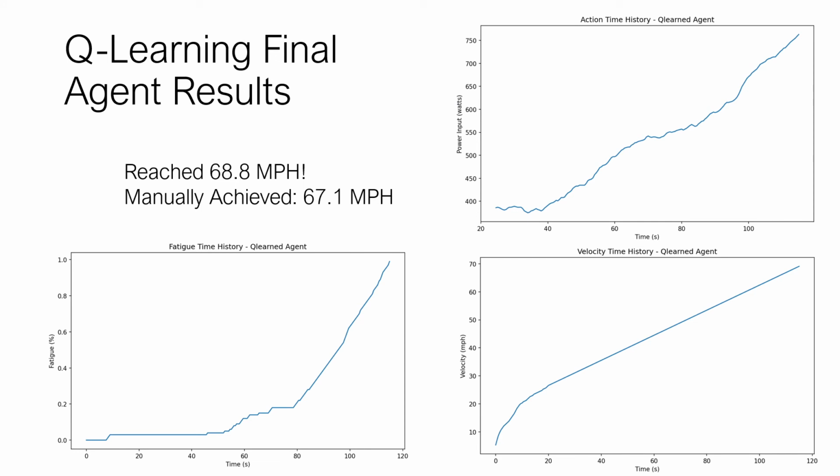So what happens when I finally put the agent to the test? The agent was able to reach 68.8 miles an hour before becoming fully fatigued. When I tried this combination of vehicle and rider simulation, I was able to manually achieve about 67 miles an hour. So the Q-learning beat at least some manual efforts to solve this acceleration problem. And I've reproduced those same plots here for the final agent. Most interestingly is probably the top right plot that shows how the agent chooses power over time to approach this maximum speed.